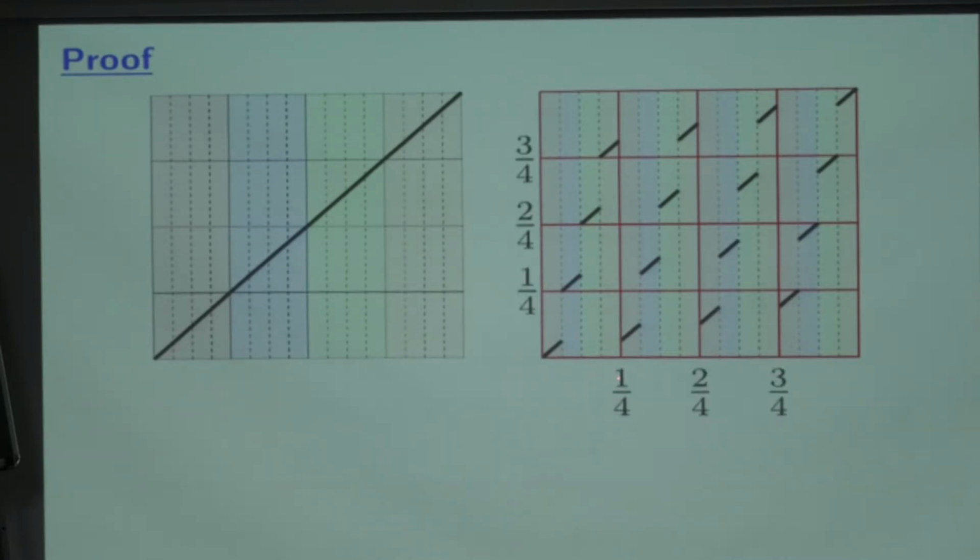So here are the points 1/4, 2/4, 3/4, 1/4, 2/4, 3/4. This is unit length. This is also unit length. Suppose I take this point. What is the value of the CDF at this point? Anyone can help me out? It is 1/16 because of that. Okay.